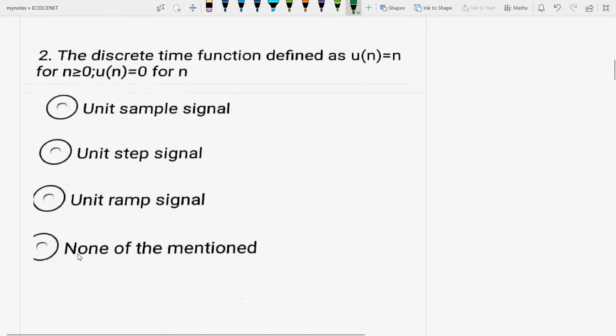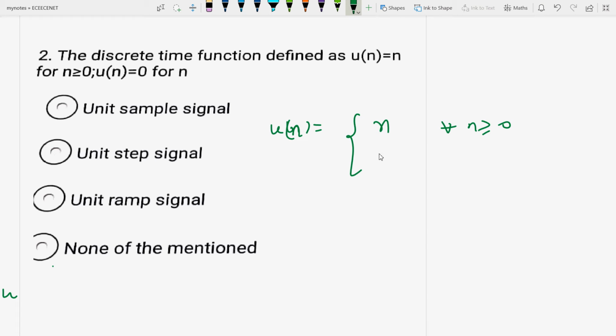Next question is, the discrete time function defined as un equal to n for n positive and un equal to 0 for n negative.